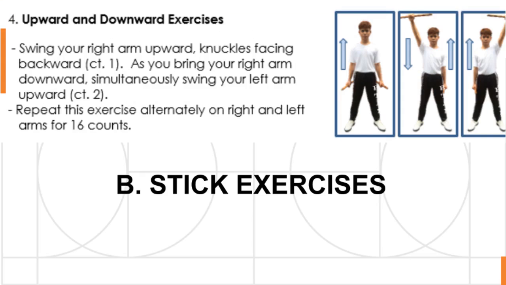Number 4. Upward and downward exercises. Swing your right arm upward, knuckles facing backward. Count 1. As you bring your right arm downward, simultaneously swing your left arm upward. Count 2. Repeat this exercise alternately on right and left arms for 16 counts.